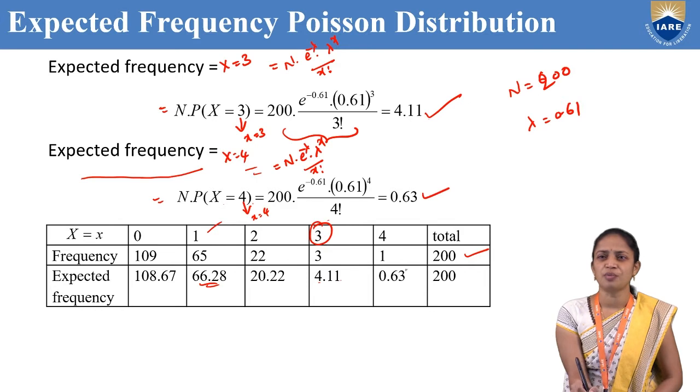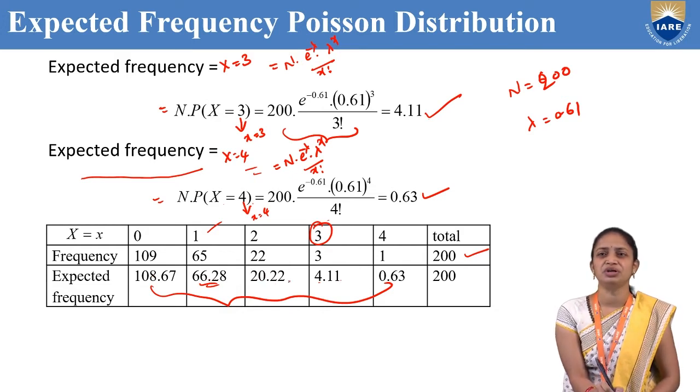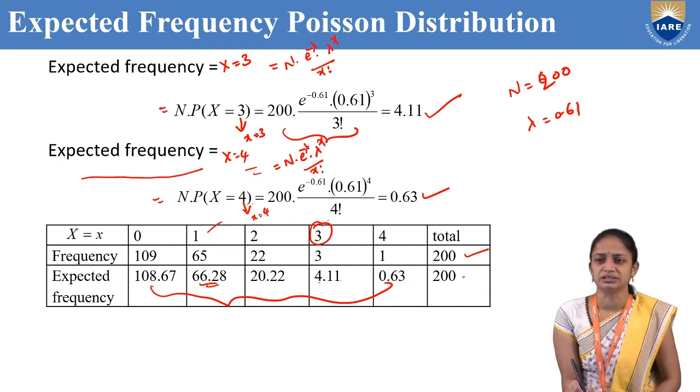If you add all these values, the total is approximately 200.